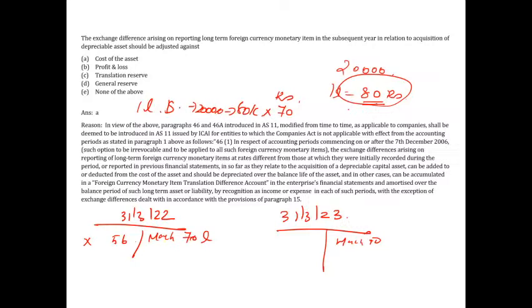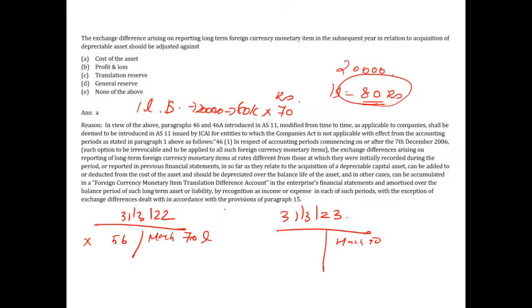Now what happens? I have to reinstate. Now $20,000 I paid. Now how much is the balance? There is an increment. At the time of booking it was 70 rupees, but now it has become 80, which means there is a 10 rupees exchange difference which I am going to bear, or I have to pay.